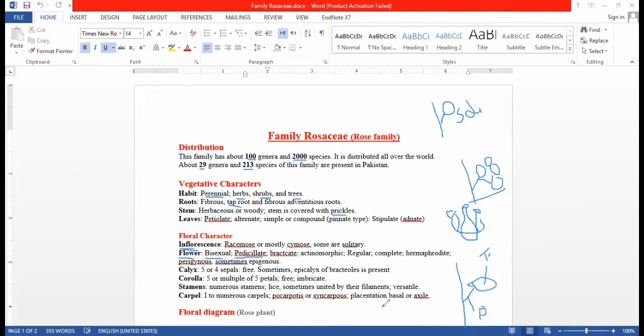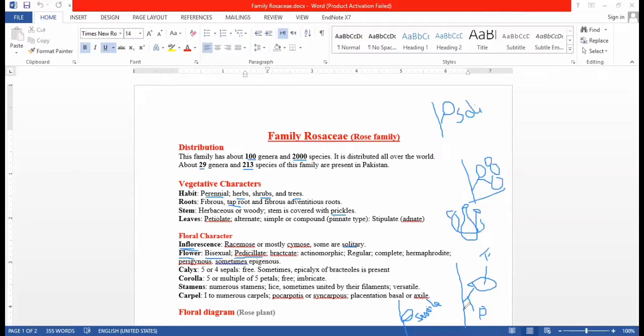This is called the pedicel. But sometimes the flower does not bear a stalk, and this flower is known as a sessile flower. In zoology, sessile refers to organisms which cannot move, but in the plant sense, a sessile flower or sessile leaf means leaves and flowers without a pedicel. These are called sessile.